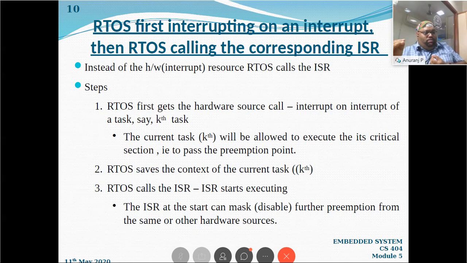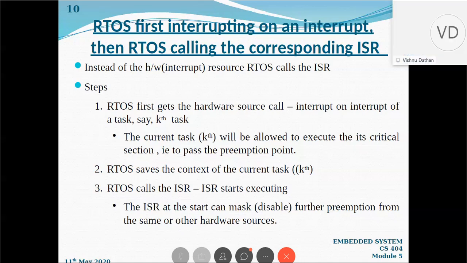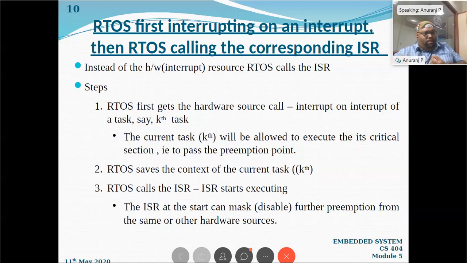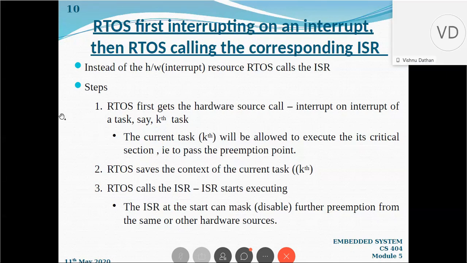But before doing that, it will allow that particular task's critical section to complete. Otherwise, what will happen if we interrupt that task without allowing its critical section to finish? That critical section will be pending, and all the tasks which depend on the critical section of that particular task will get stuck, and there is a possibility of deadlock, which you may have studied in the previous session.